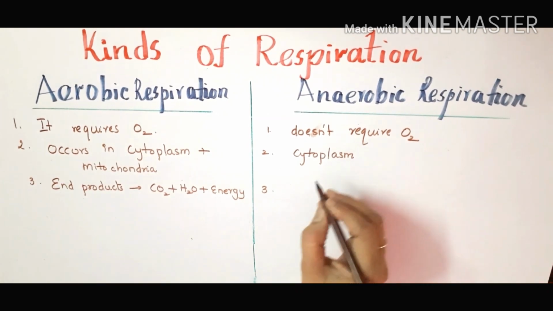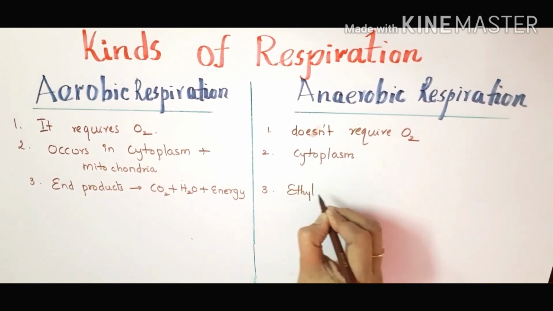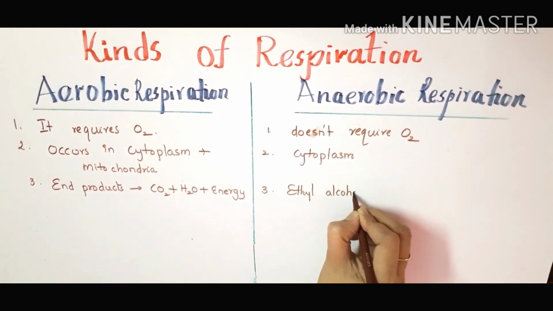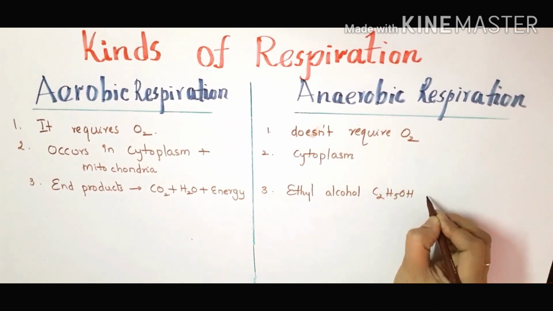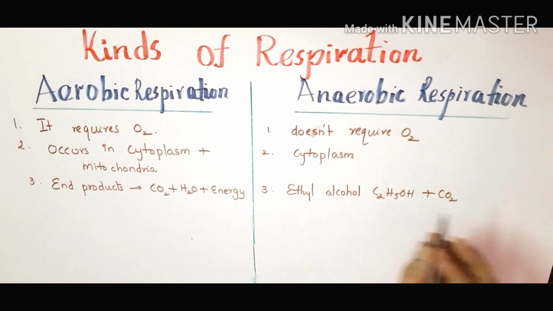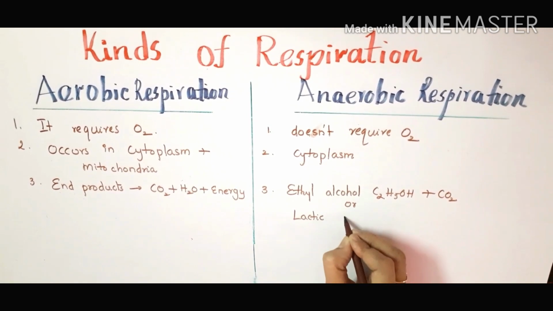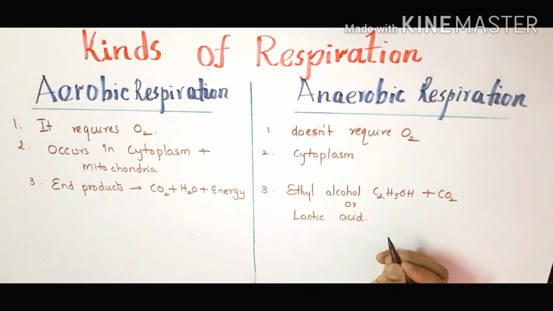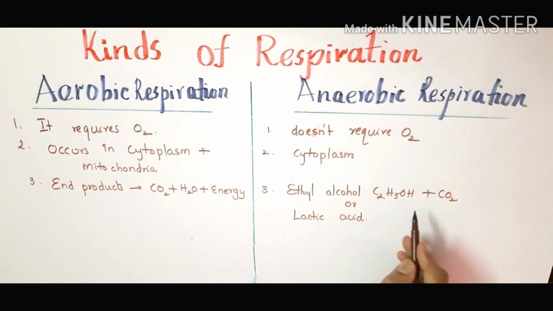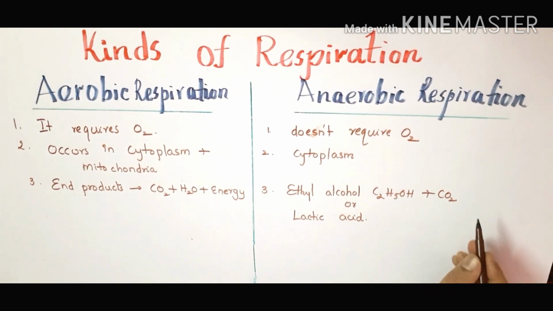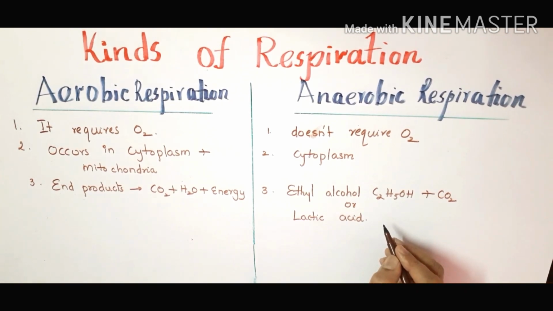Here the end products are ethyl alcohol, that is C2H5OH, plus carbon dioxide, or lactic acid. If you observe, when ethyl alcohol is produced, carbon dioxide is also produced. But when lactic acid is produced, there is no production of carbon dioxide.